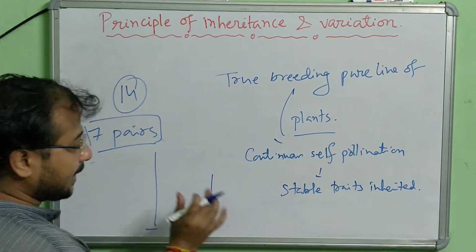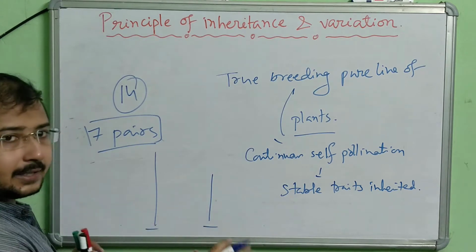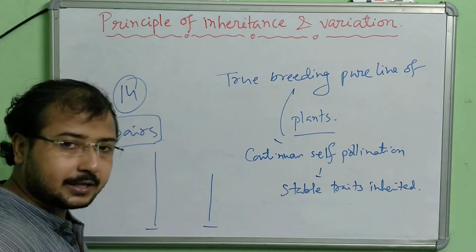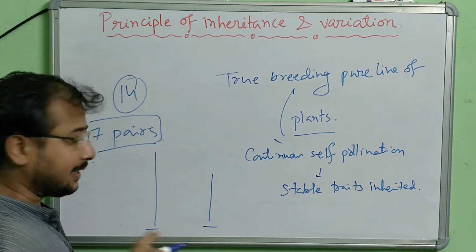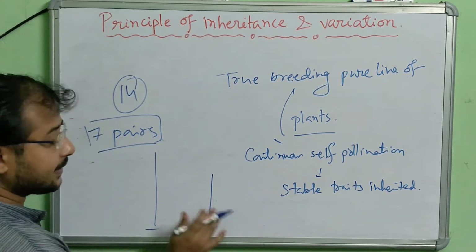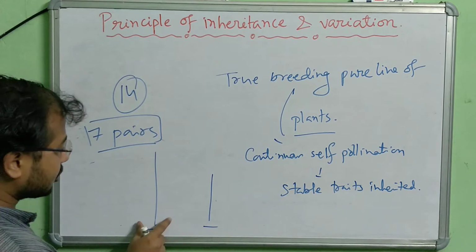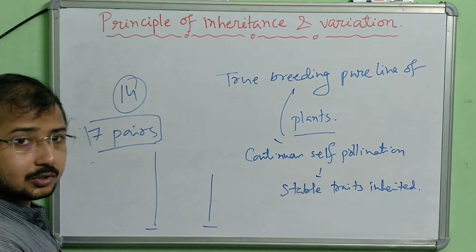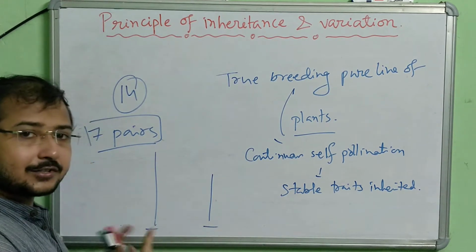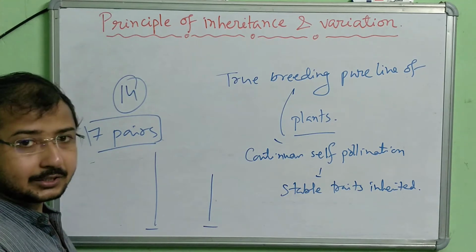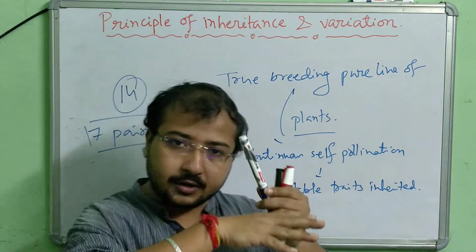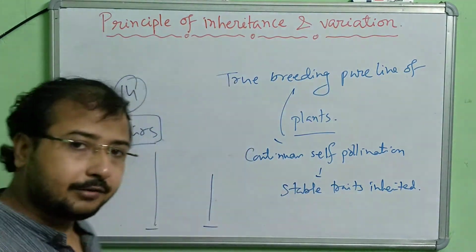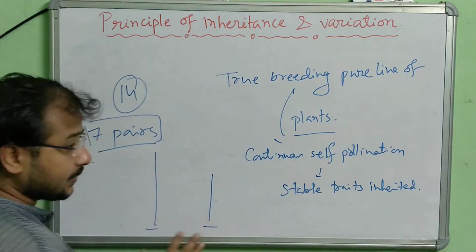This plant A and plant B have all the similarities except one dissimilarity. What is that? One dissimilarity in one character, that is the height. If you look at the height, one is tall, one is short. So these are two contrasting traits in one character. Apart from this exception, all the rest of the features and characteristics of these two plants were similar.